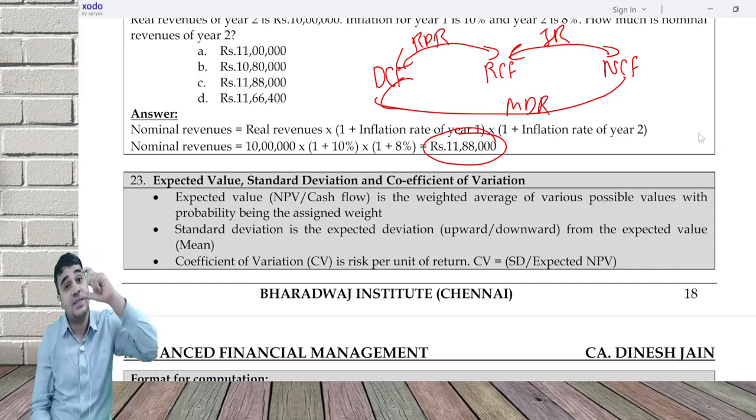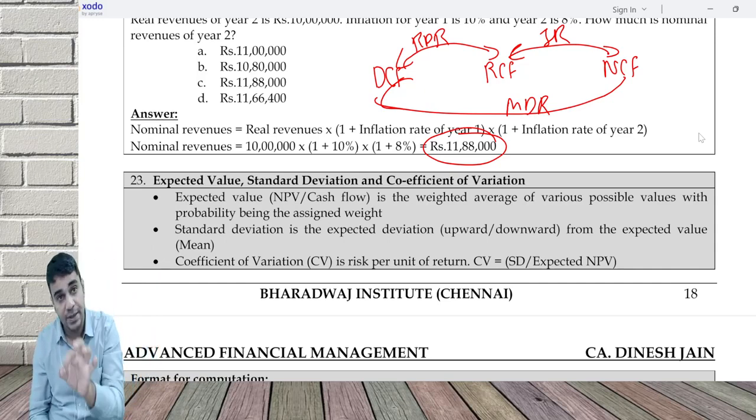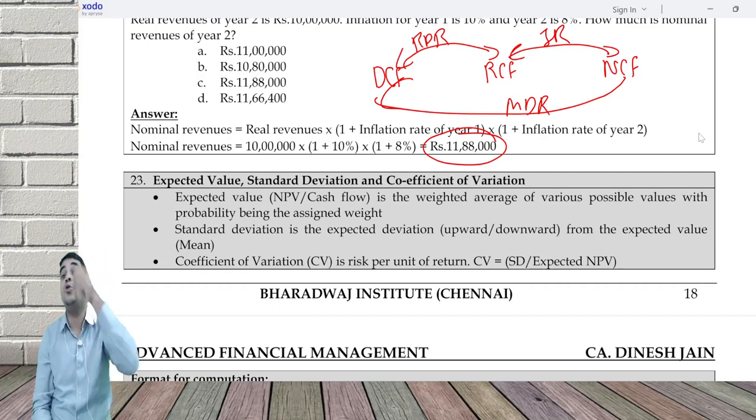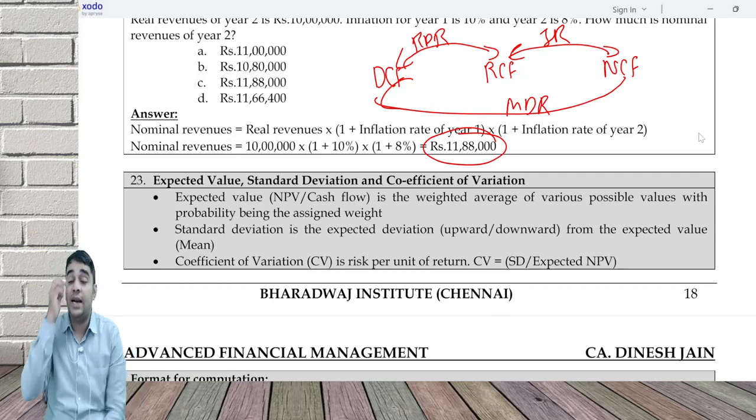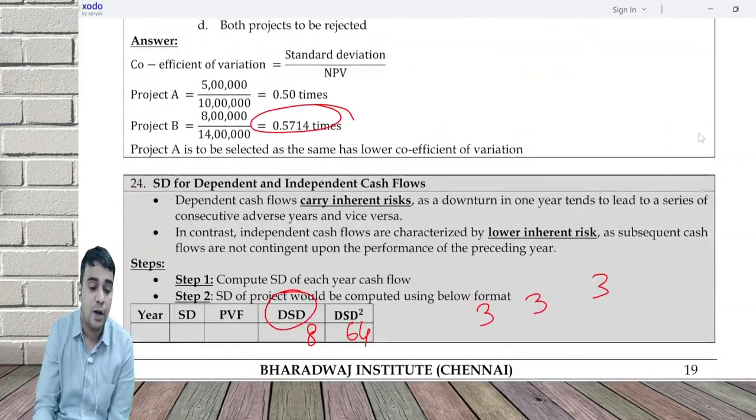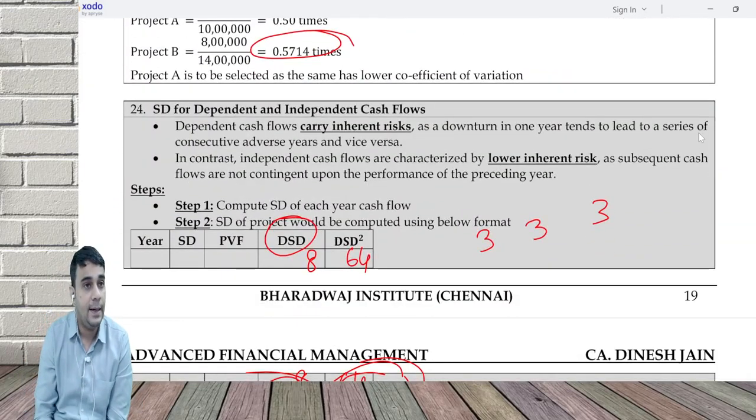And based on the standard deviation, you do year, standard deviation, PVF, discounted standard deviation, DSD square. DSD total is the standard deviation of NPV if the cash flows are dependent, and square root of DSD square total is the standard deviation if cash flows are independent. Independent is less risky, dependent is more risky. Dependent and independent scenario.